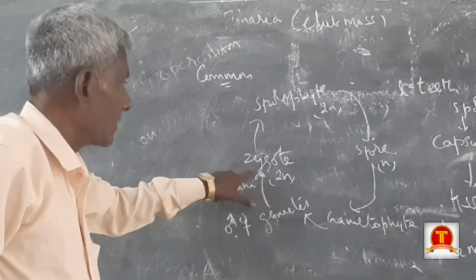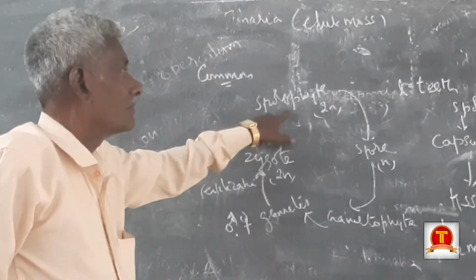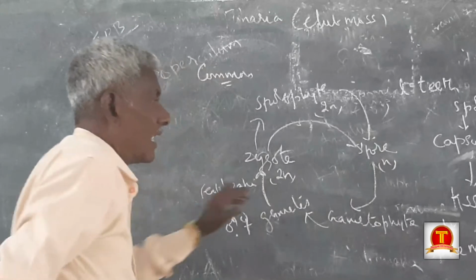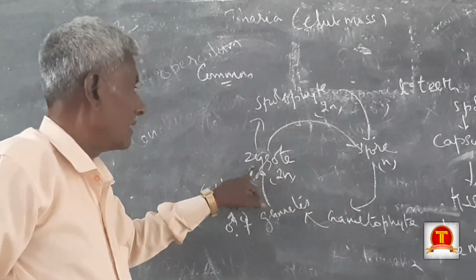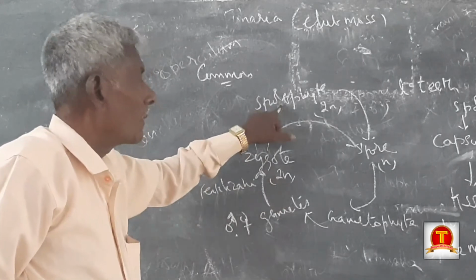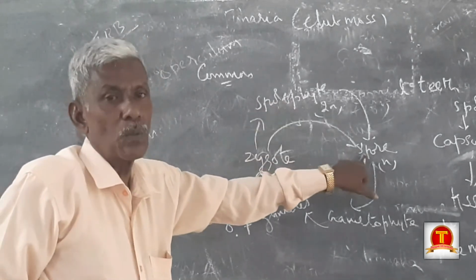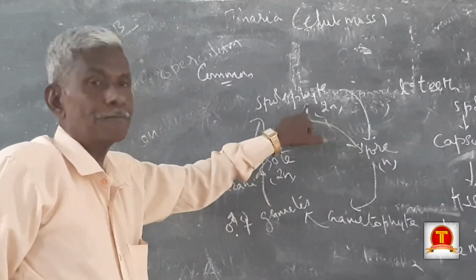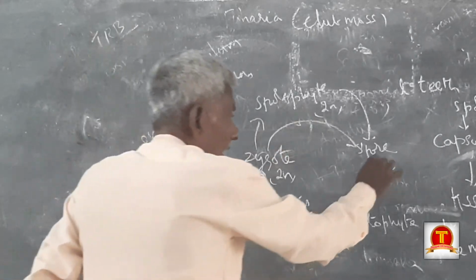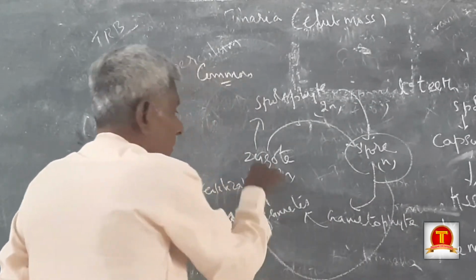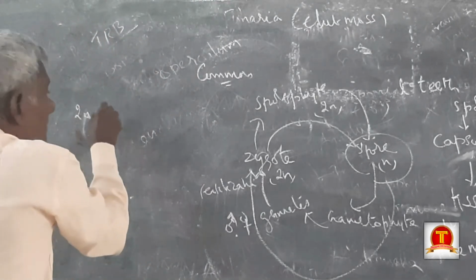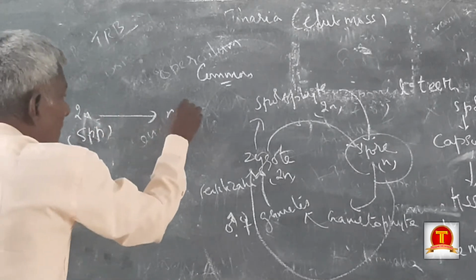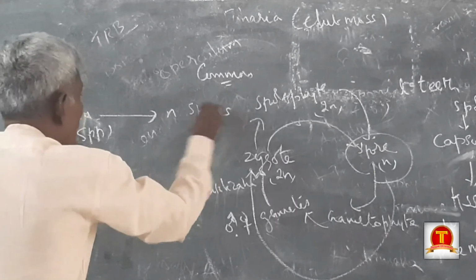The diploid zygote develops into the diploid sporophyte, and the sporophyte produces the haploid spore. Diploid zygote becomes haploid spore in the sporophyte, by meiosis.